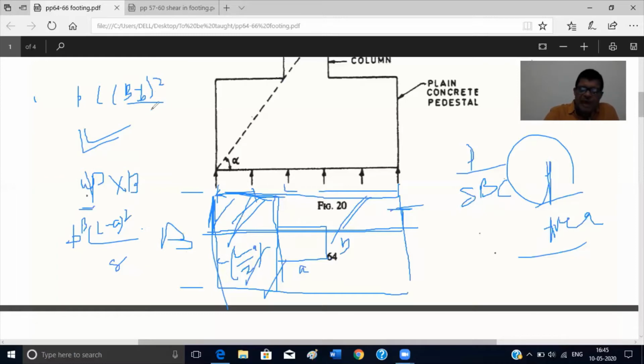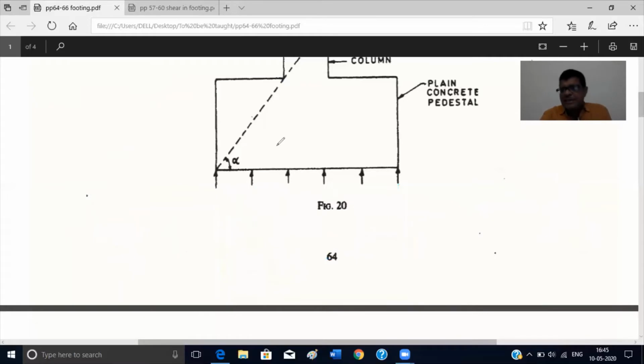If it is a rectangular footing, the moments in the two directions differ. If it is a square footing, the moment in both directions will be the same, because if it is a square column and square footing, the dimensions will be similar in both directions. So one value will be sufficient. This is how we calculate this moment. We will see details while discussing an example problem in the next lecture.